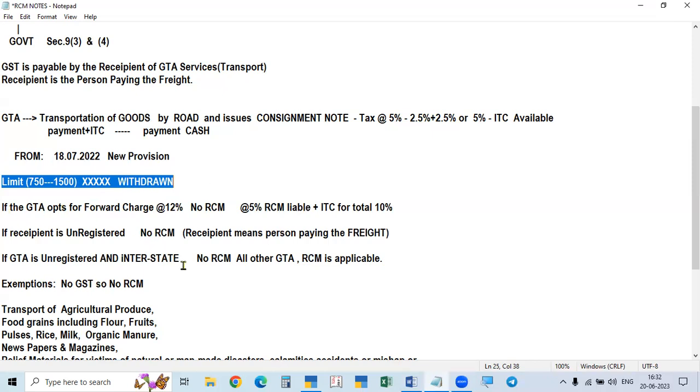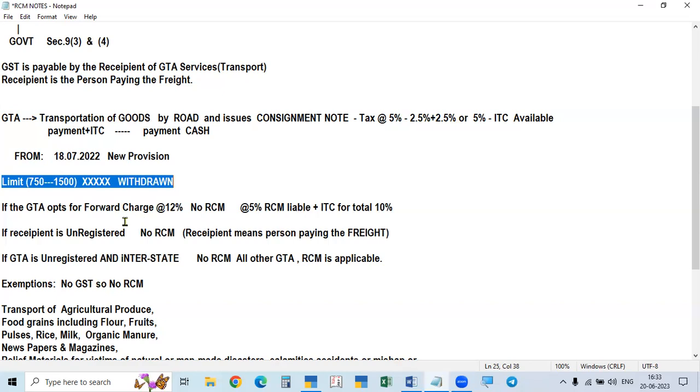And one more thing: in this case, an option is given to the transporter, the GTA, not the recipient. The GTA has to give an undertaking, he has to opt for that, and he has to give the undertaking to the government and mention that in the consignment note also.